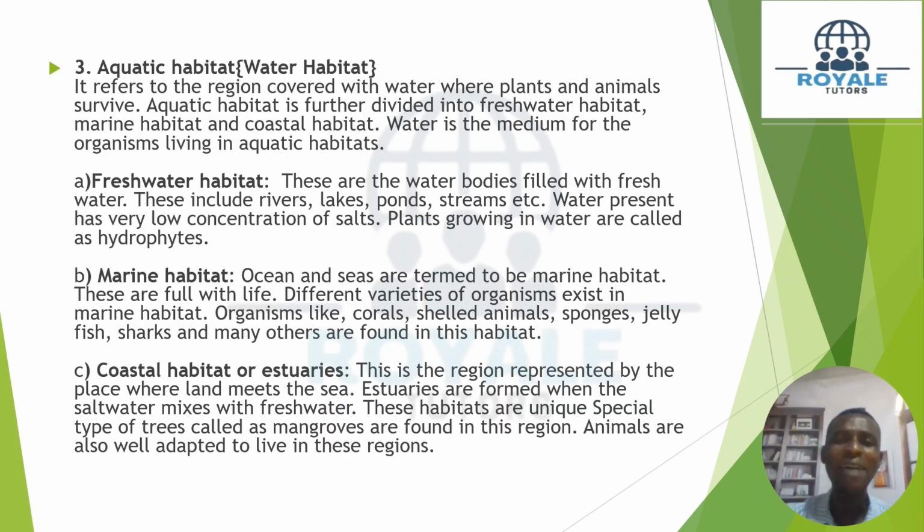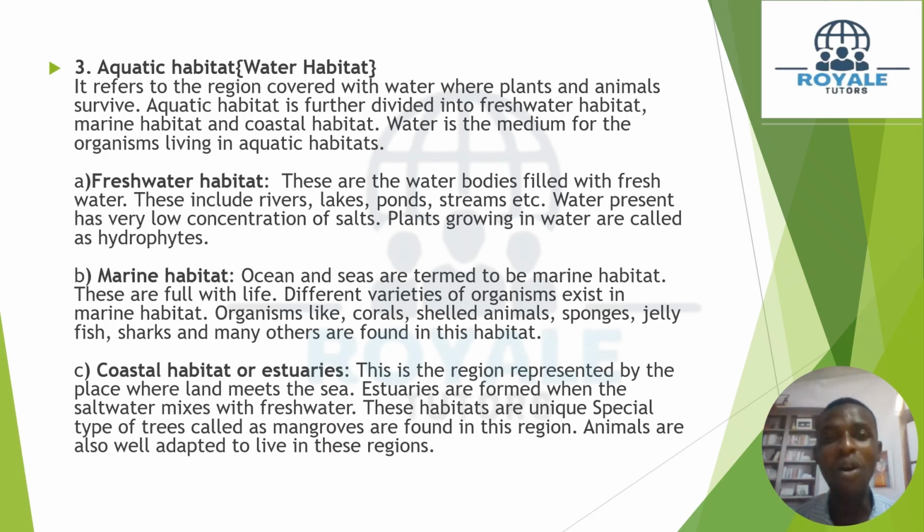Now we also have the marine habitat, still under the aquatic habitat. When we talk about the marine habitat, we're talking about organisms that live in the sea and the ocean. These are full of life because we have varieties of organisms, since the ocean is very big and the sea is so big as well.